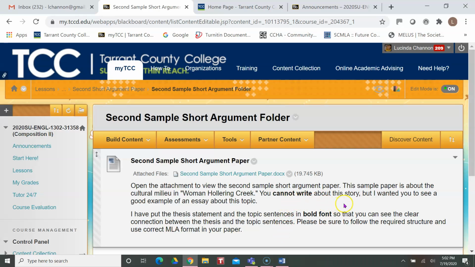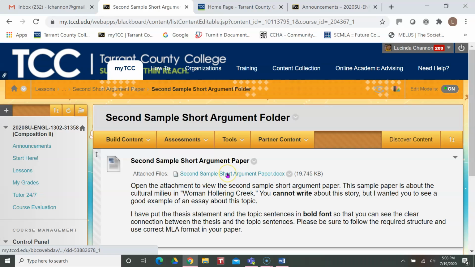Remember that you cannot write about this story, nor can you write about A Rose for Emily, Babylon Revisited, or Two Kinds. But again, I wanted you to see a good example of an essay about this topic, so I chose one about a story we've already read. So I put the thesis statement and the topic sentences in bold font so that you can see the clear connection between the thesis and the topic sentences. Please be sure to follow the required structure and use correct MLA format in your paper.